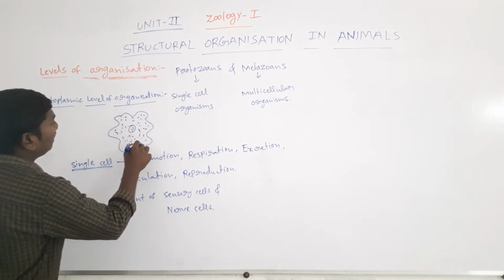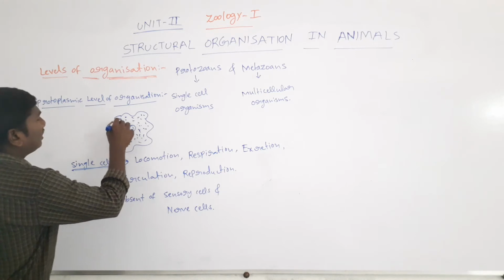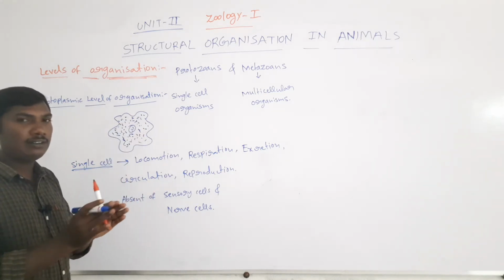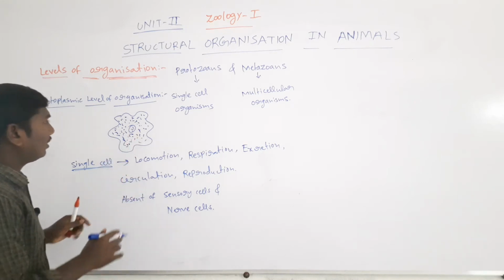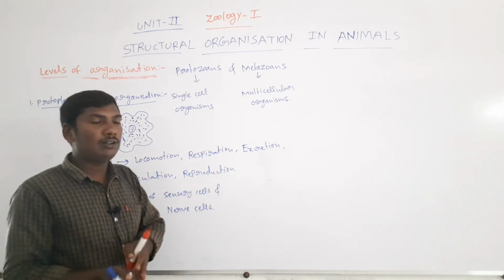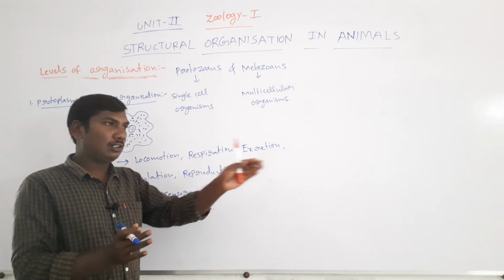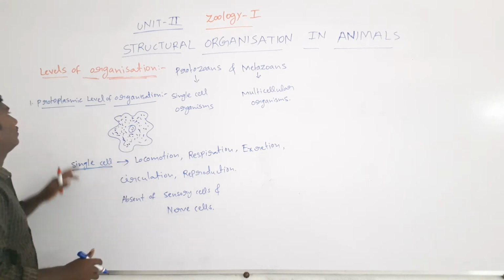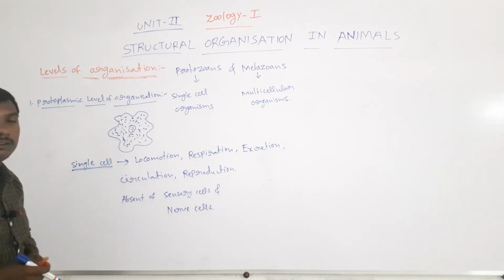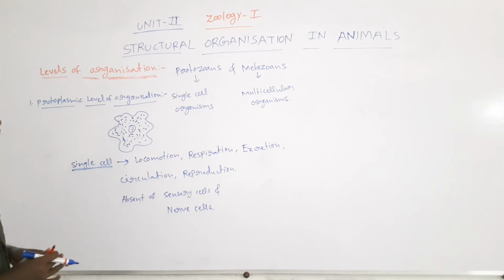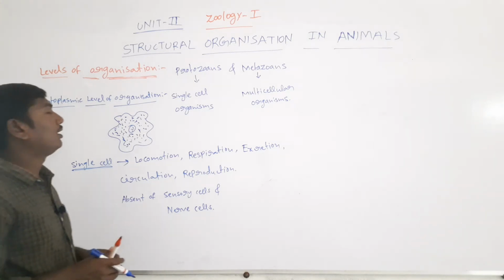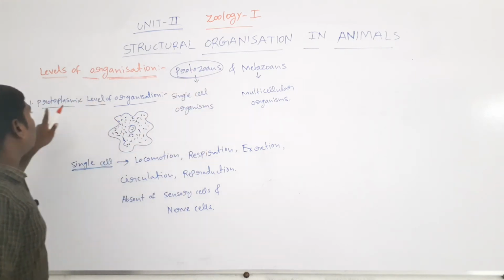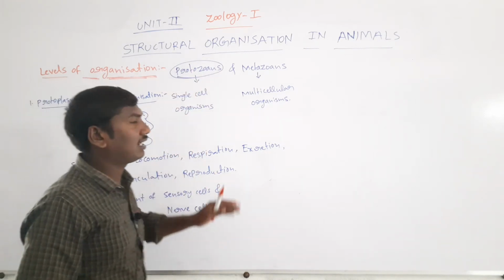The protoplasm is divided into different places, and different functions, like locomotion, are controlled by the protoplasm. So this level is called the protoplasmic level of organization. It is present only in protozoans. Protozoans have only one level, the protoplasmic level of organization.